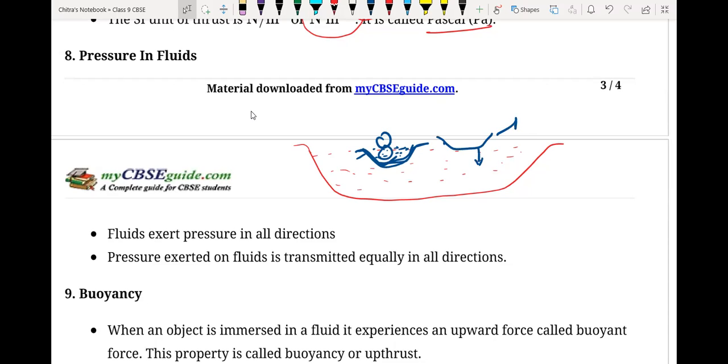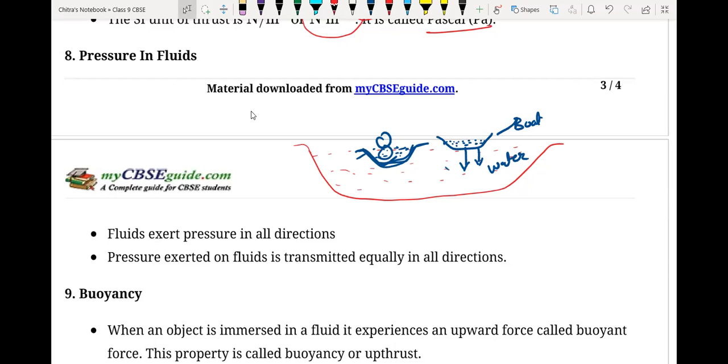This is the boat and this is the water. If you place the boat on water, it is going to displace water according to the volume occupied by the boat. That means the boat applies force on water.